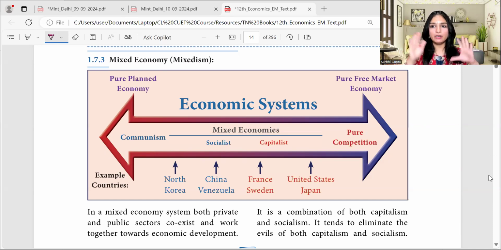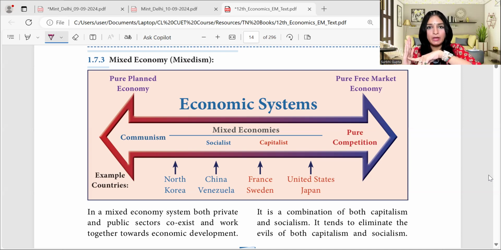So till now, we have covered 2 extremes. We know that socialism is one extreme where the government is owning and controlling everything. The other extreme is capitalism, where private players are owning and controlling everything. In this extreme, there's no role for the government to take control or be the dictator. Here, the private sector has no interference, whereas when the private player is the owner and controller of everything, the government has no interference.